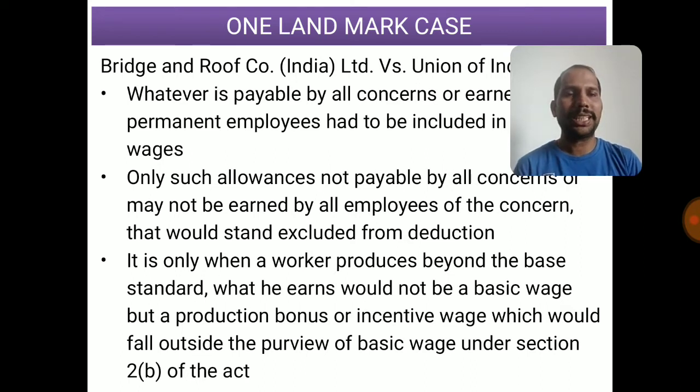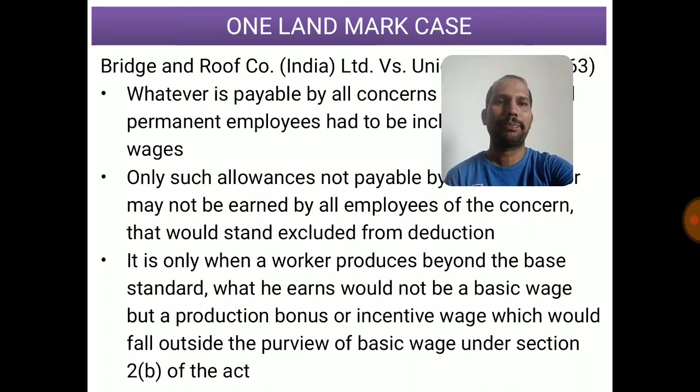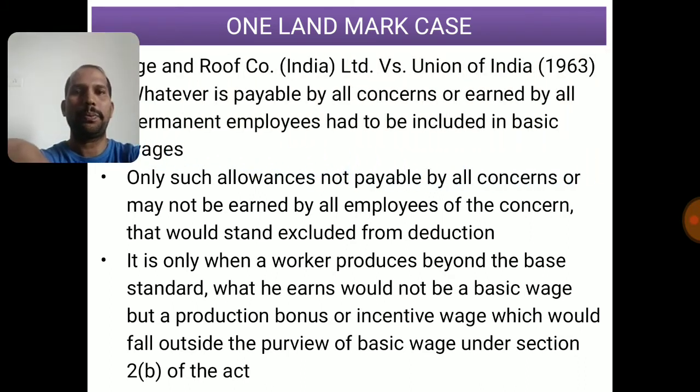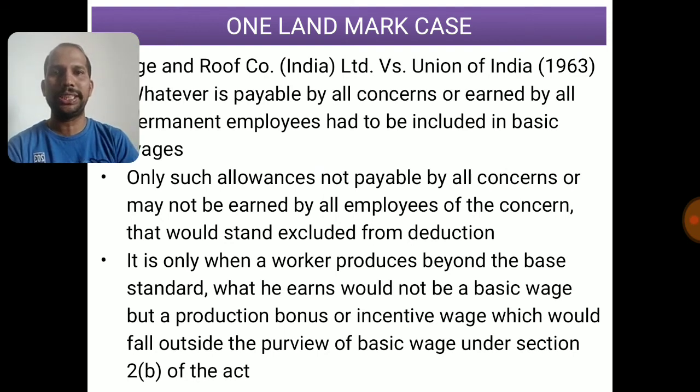Now, under normal circumstances, on a regular monthly working, if an employee is getting salary on a particular allowance, then that is basic wages, and whatever he is earning through additional effort like overtime by staying extra or production incentive by achieving production targets, all those are not covered under PF basic wages. This was concluded in the Bridge and Roof Company case. This is referred to very strongly in the current judgment. Before going to the 5 cases, let's understand a few other cases which are very interesting and very much connected to this judgment.